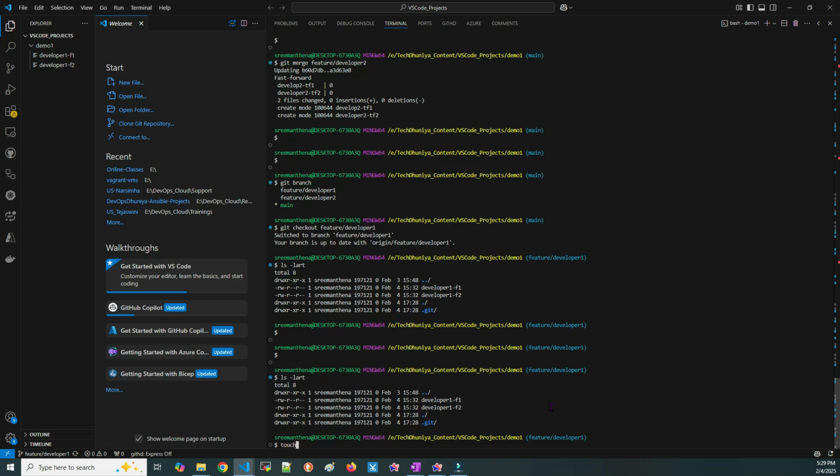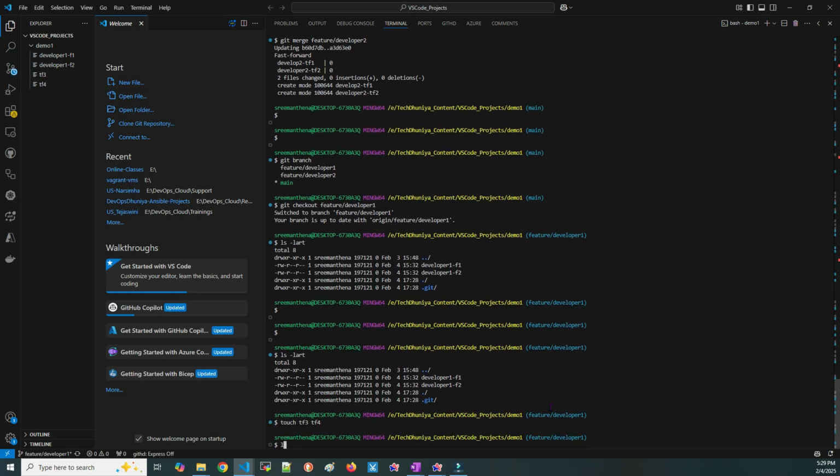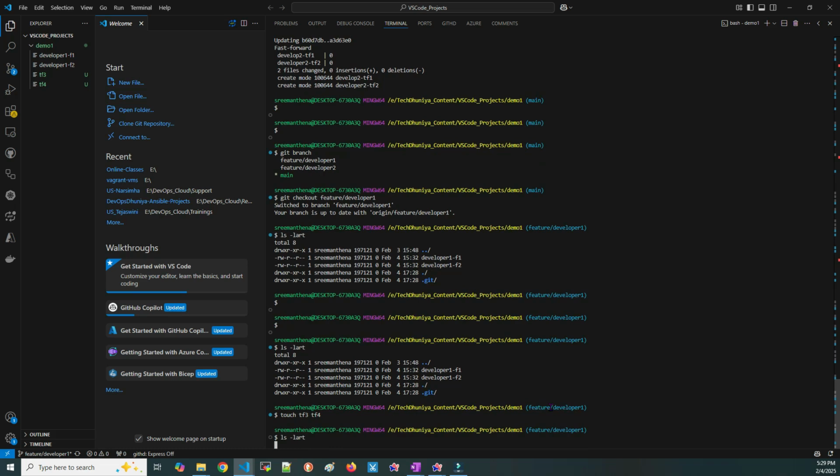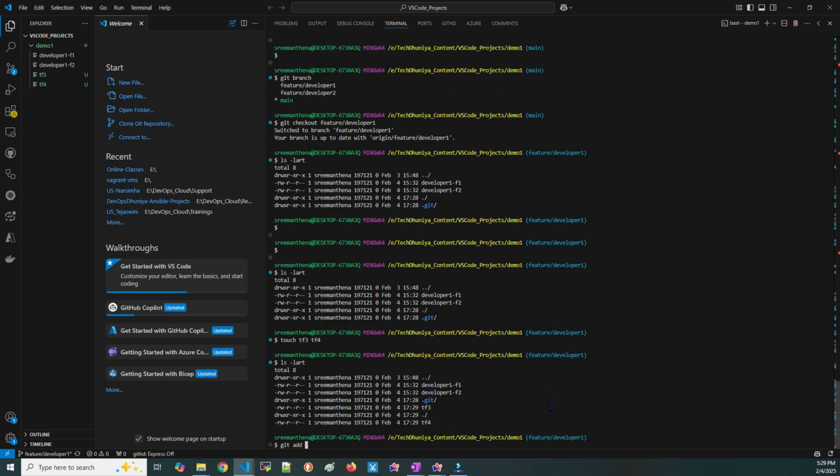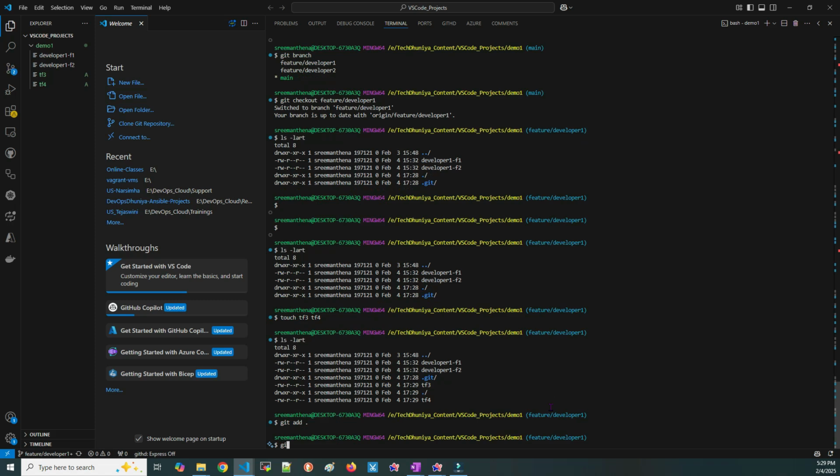Let me create one more file. Touch, I'm not taking big names, TF3, TF4. Let's do git add, then git commit, added 2 files.